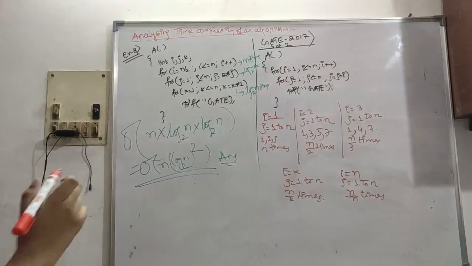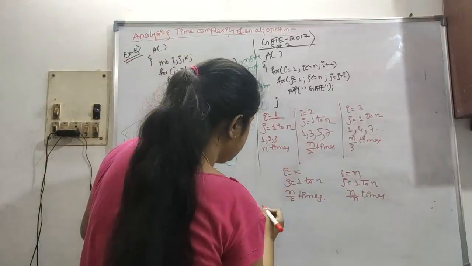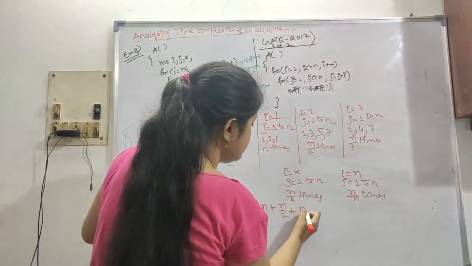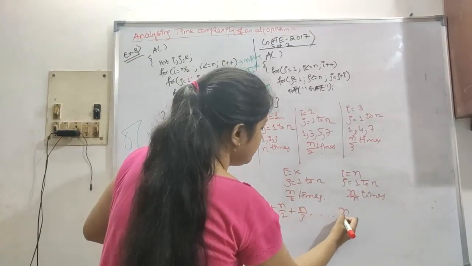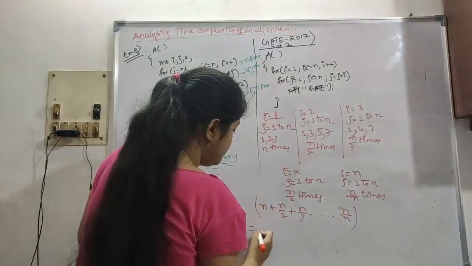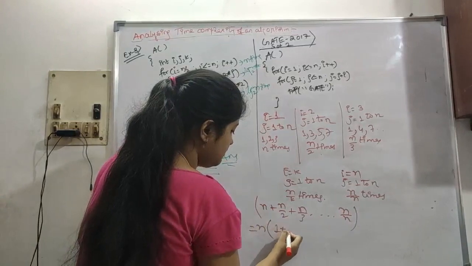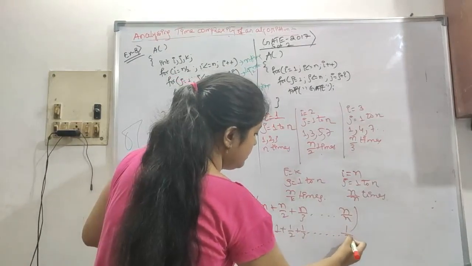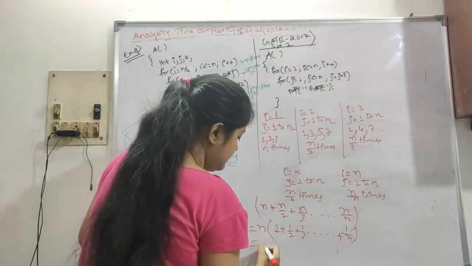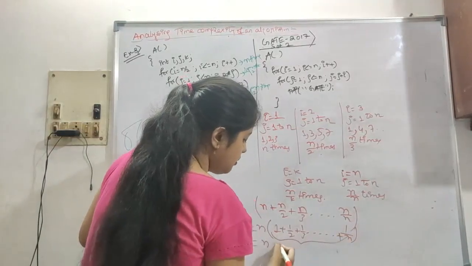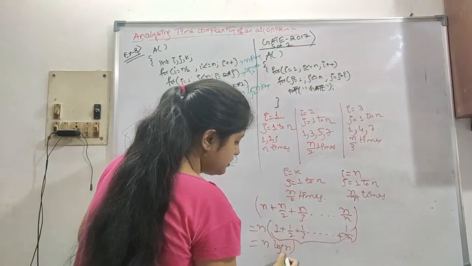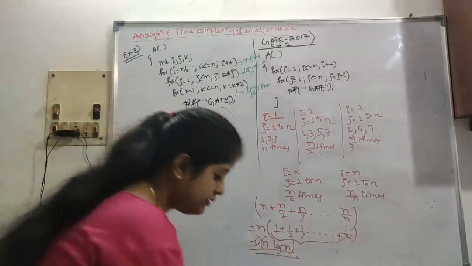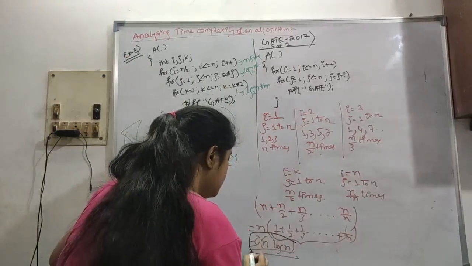So we have to do the addition of all this: n plus n by 2 plus n by 3 till n by n. So let's take n common: 1 plus 1 by 2 plus 1 by 3 dot dot dot 1 by n. So this is basically the expansion of the log n function. So this is order of n log n. This is the answer.